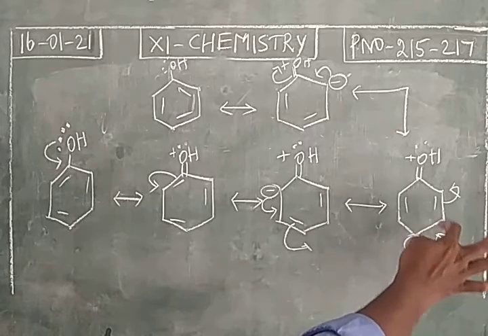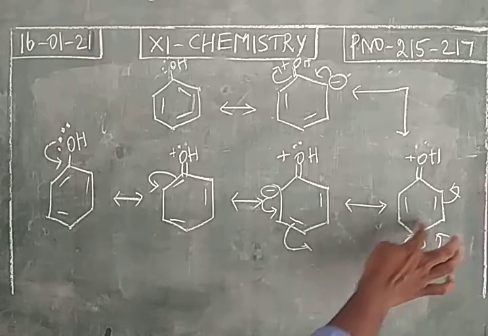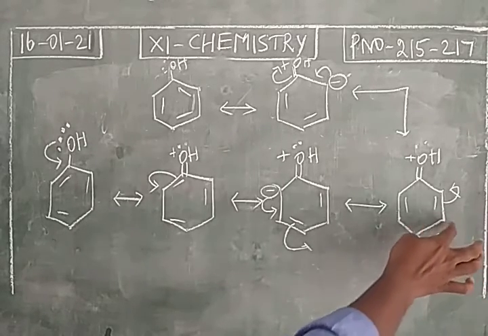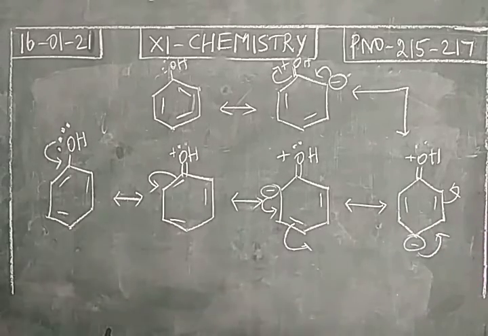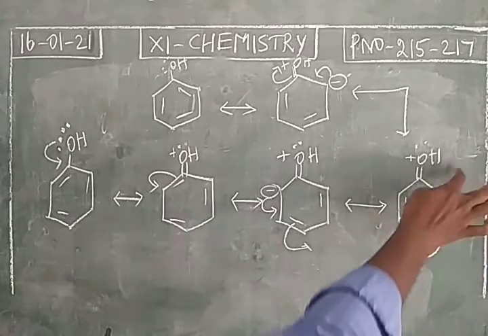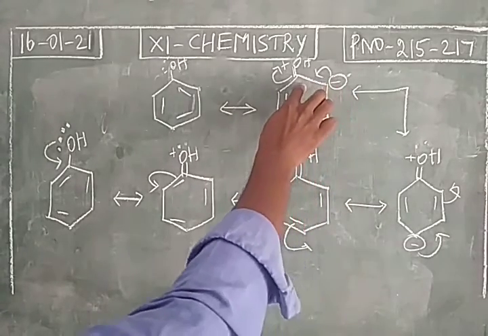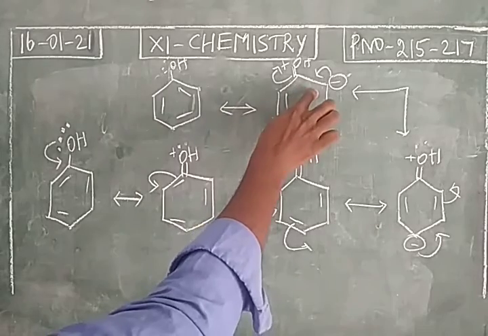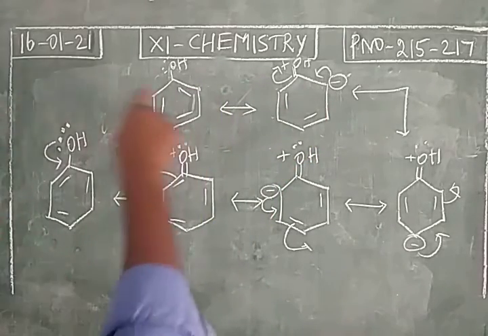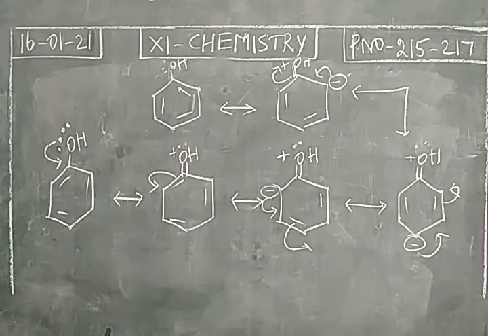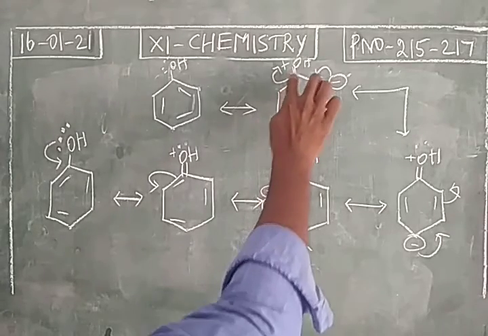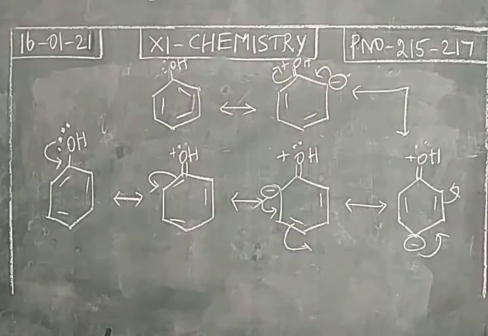This carbon already has 4 covalent bonds. When this is making a pi bond, it will get 5 covalent bonds. So to stabilize, this pi electron is shifted over the 2nd carbon. So the 2nd carbon has a negative charge. It is an ortho position. And this will be involved in delocalization. This comes into the ring, and here a double bond will be formed. Double bond formed here means the carbon should have only 4 covalent bonds, so the pi electron is again shifted over the oxygen.